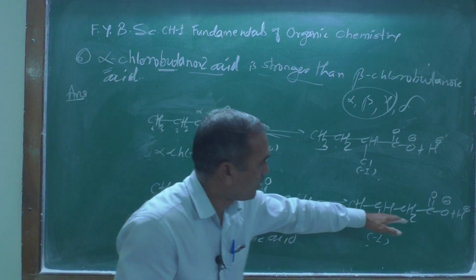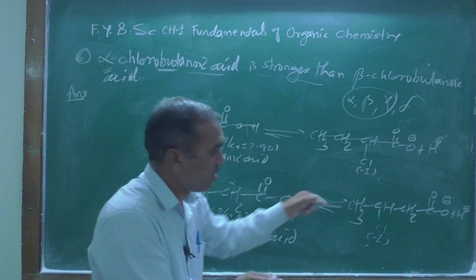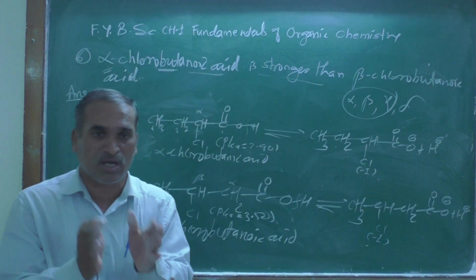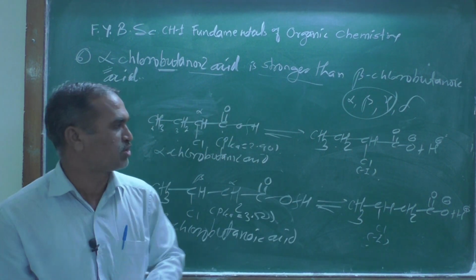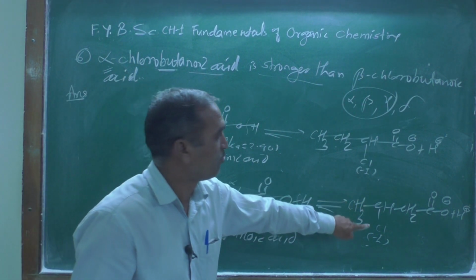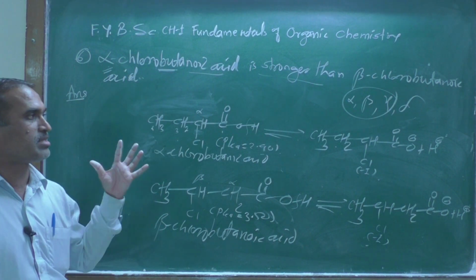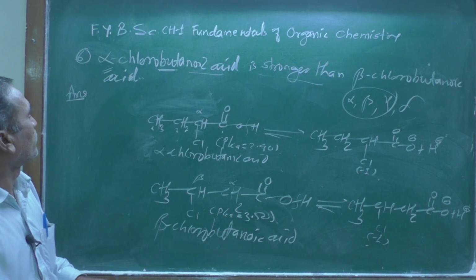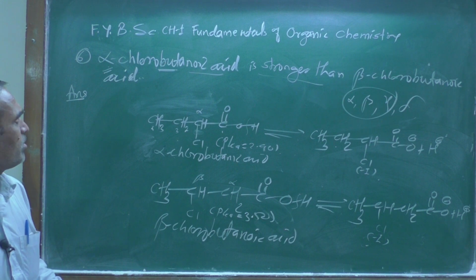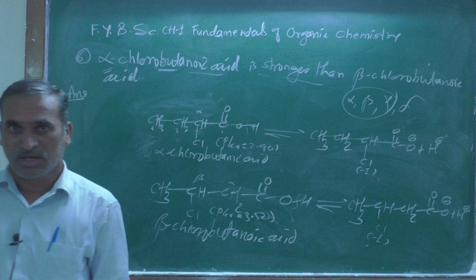But here, the distance goes on increasing and the magnitude of the minus I effect is very small, and therefore it is a weaker acid as compared to this one. This is all about the explanation of this application.